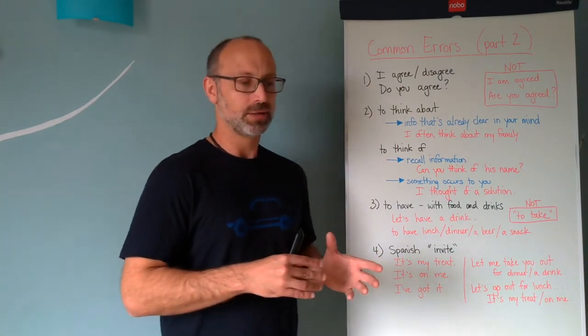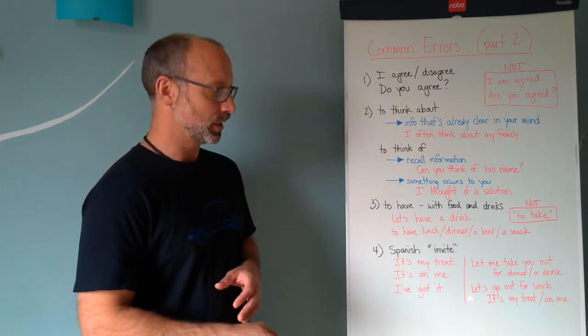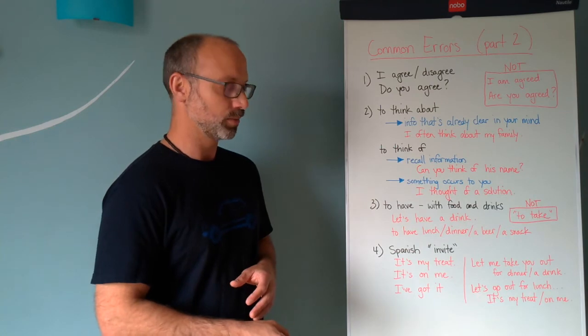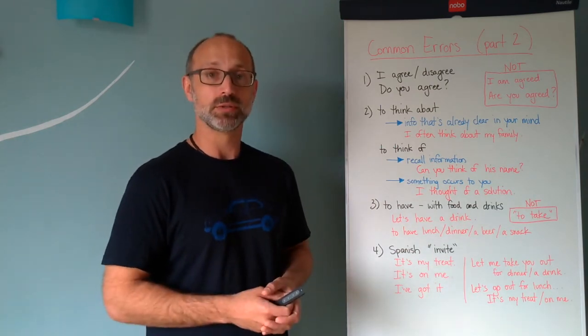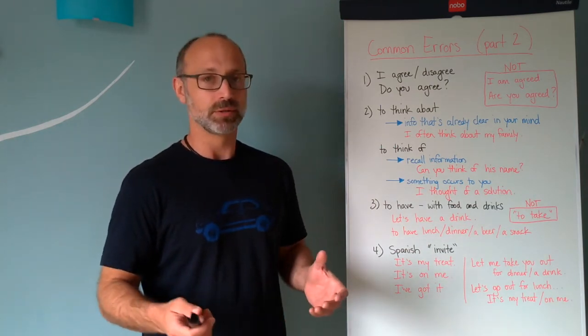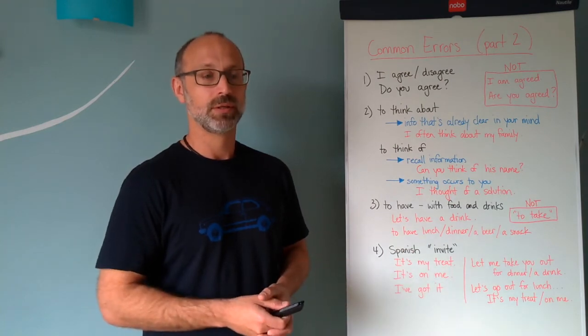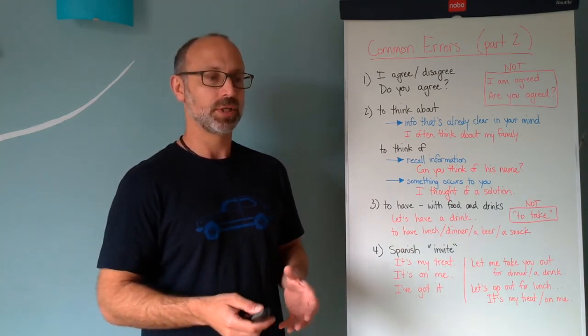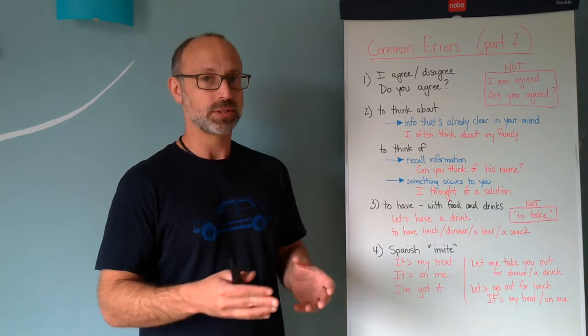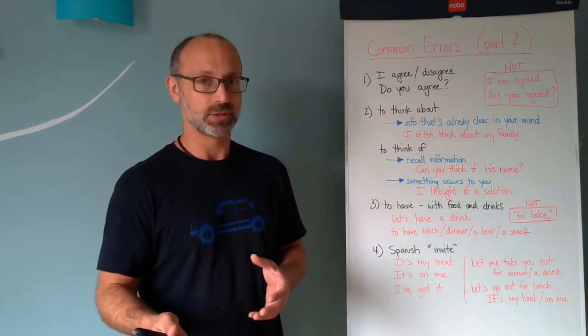Now, imagine that maybe you just said, "Let's go out for lunch," and the person says, "Okay, let's go have lunch," or "Let's go out to dinner," or "Let's go out and have a drink." If you use this, then it's an invitation and you go out together, but it's still unclear that you want to offer to pay.